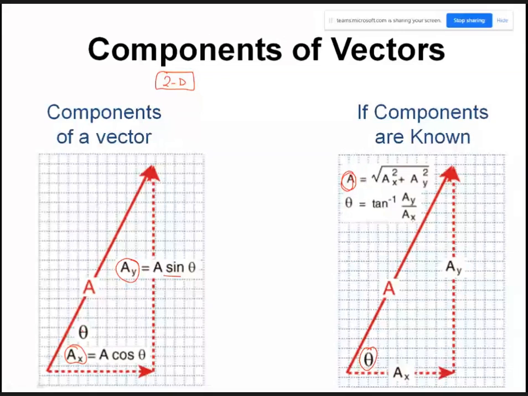So this will give you the magnitude, and this will give you the direction, the value of theta. So if you know a vector, then you can find out its x and y components. And if the x and y components are known to you, then you can find out the magnitude of the resultant as well as the direction.